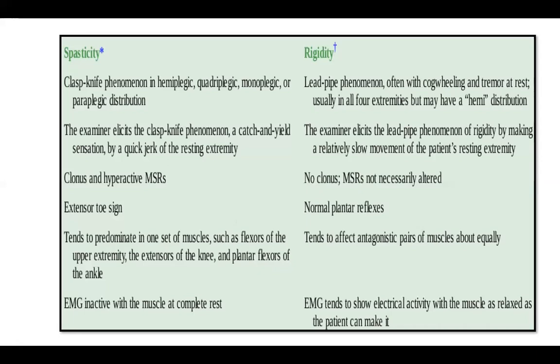So the difference: spasticity has a clasp-knife phenomenon, and in rigidity, instead, you can see a lead pipe phenomenon. It can be generalized or focal. Clonus and hyperactive muscle stretch reflexes are seen in spasticity. In rigidity, no clonus is seen, and muscle stretch reflexes or DTRs are not necessarily altered. You have a Babinski sign in spasticity, whereas plantar reflexes are normal in rigidity. Spasticity tends to predominate in one set of muscles, either the flexors or the extensors, whereas rigidity involves both flexors and extensors.